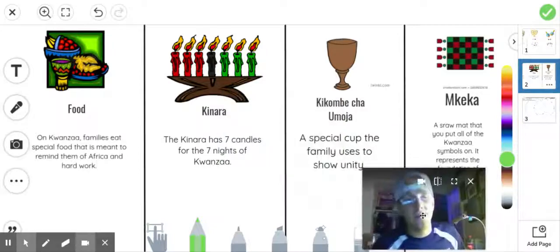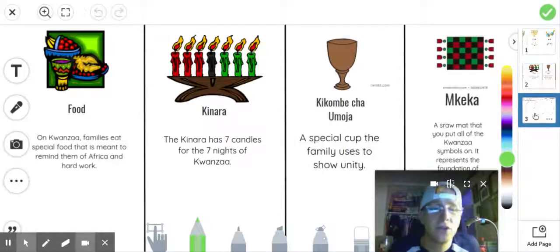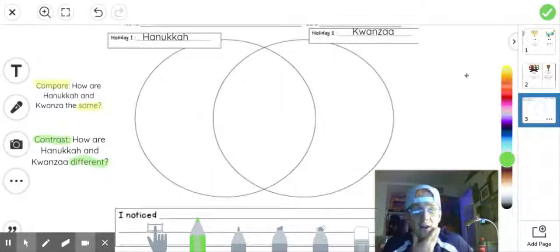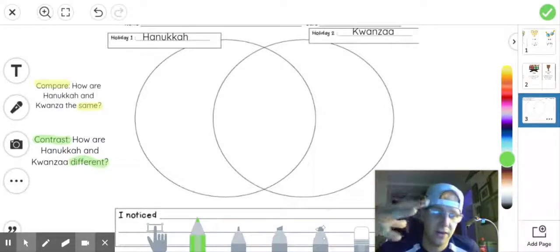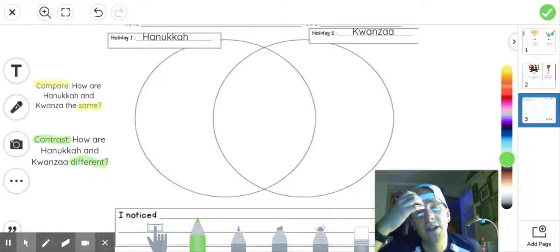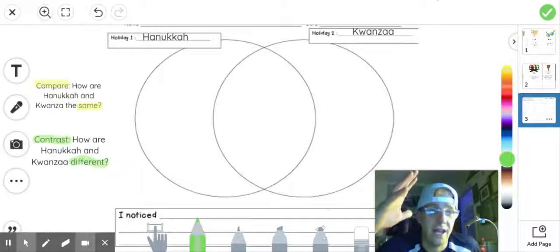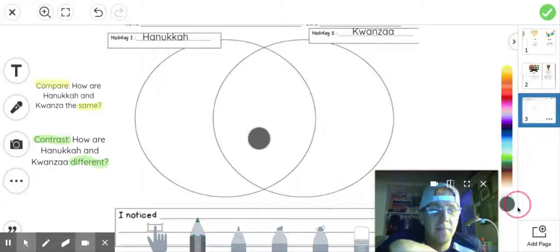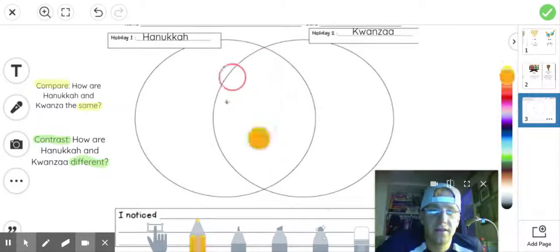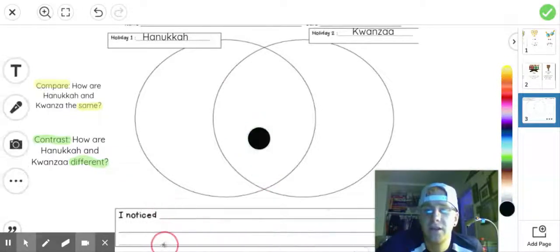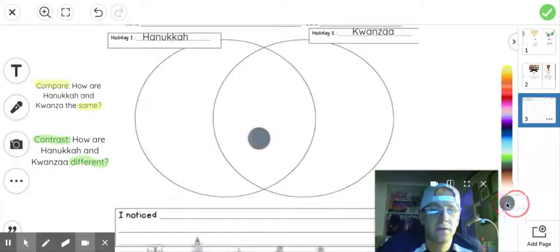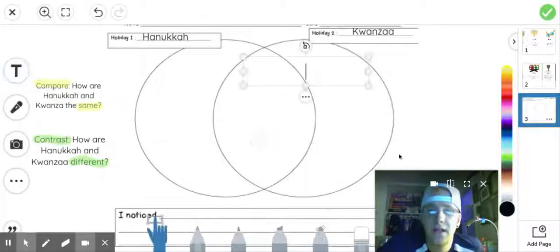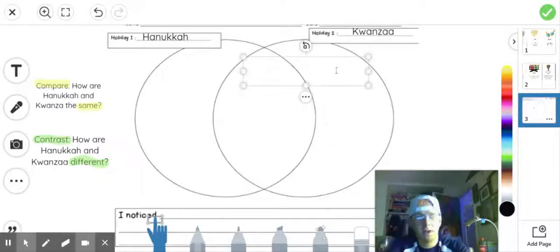So knowing those and thinking about those, I'm going to come to this, which is called a Venn diagram, and I'm going to compare them and contrast them. So the first thing I want to remember is to think about how are the ways that they are the same. And I want to compare them. How are they the same? And I'm going to write these in the middle of my Venn diagram here. And I'm not going to use the pencil tool. I'm going to use the text tool. And I'm going to type them in and change the size here. So some way that they are the same and different.